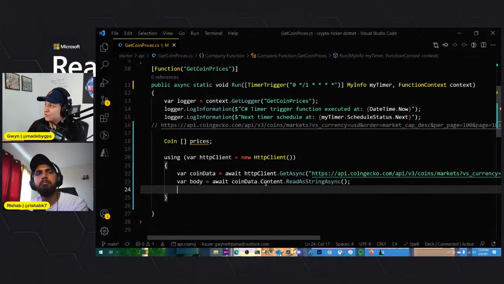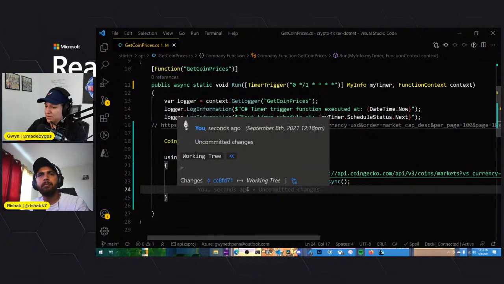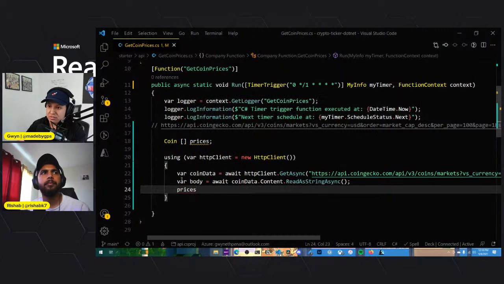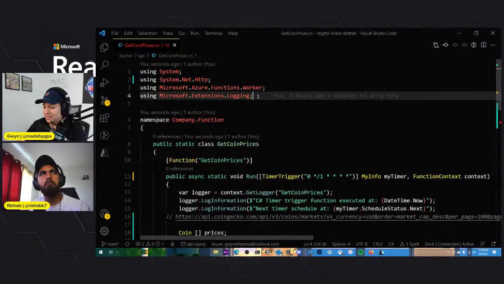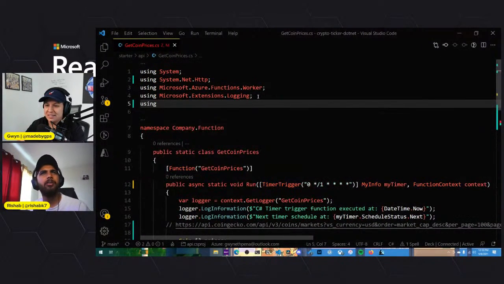All right, and now we need to parse the data into a model that we're familiar with, so we can add that into the prices, which is this over here. Remember, prices is of type coin. So prices equals JSON serial, and it's probably not completing because I don't have it. What's the package for this?